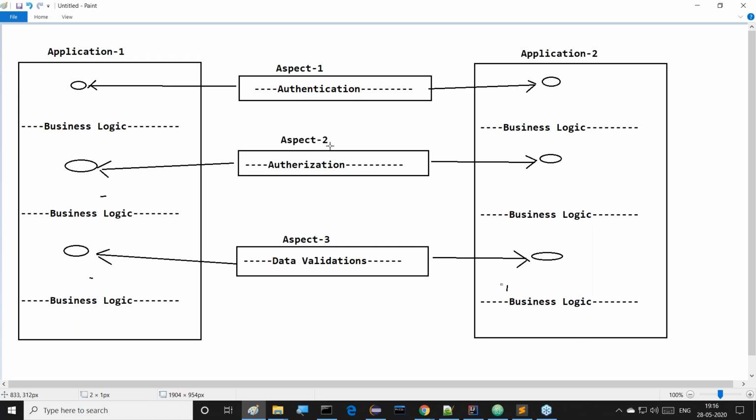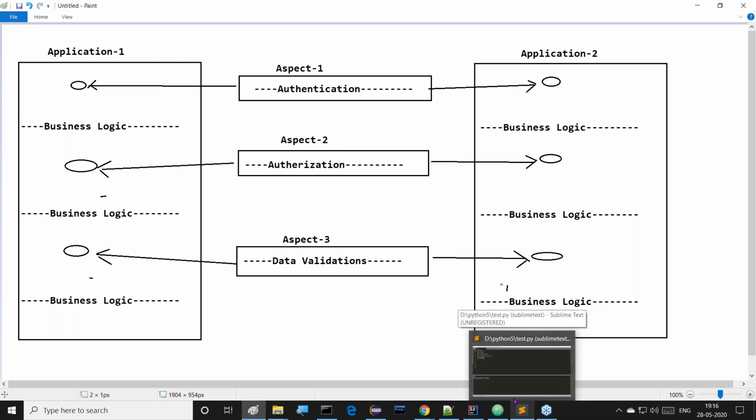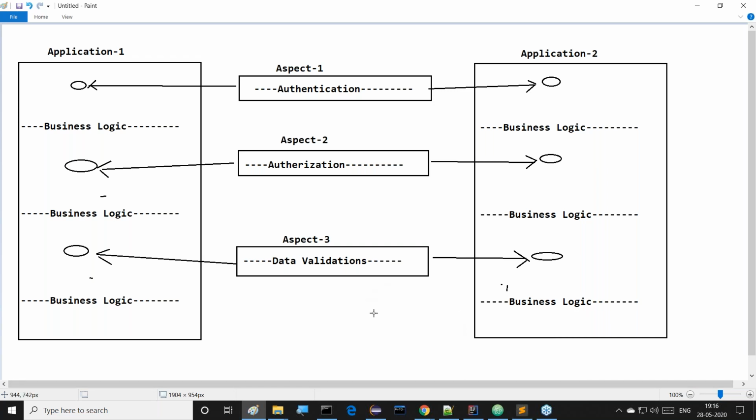So this is exactly the meaning of aspect orientation. This is the total awareness of aspect orientation. Guys, I'm asking one question to all of you. Try to answer it. My question is: what exactly is the difference between object orientation and aspect orientation? Now tell me.